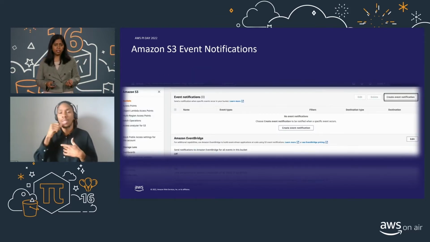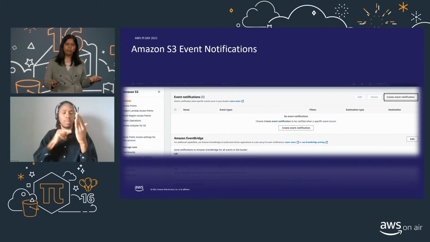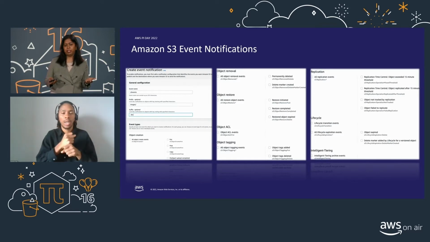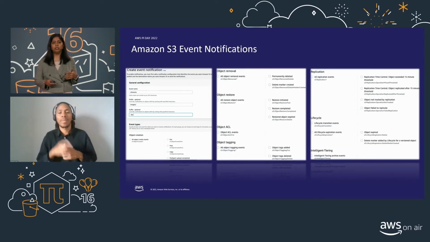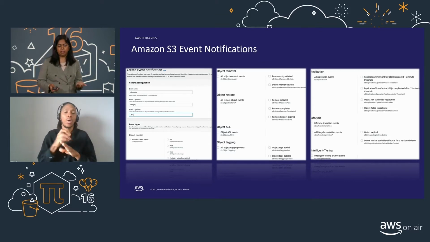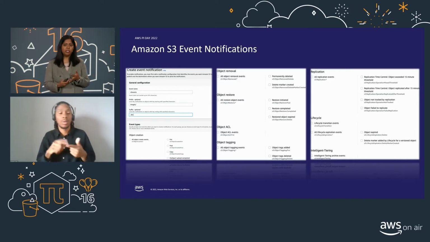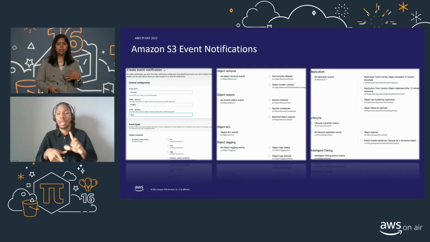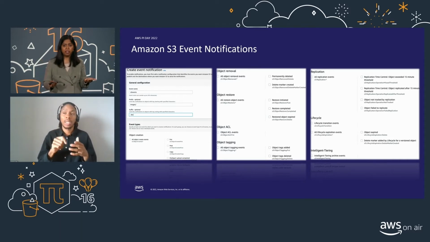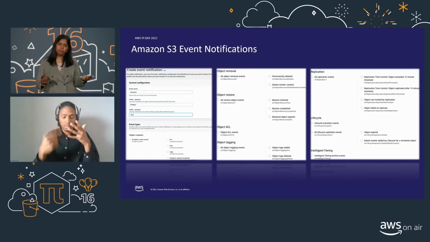So now that we have seen what S3 event notifications are, let's see how to configure it. To do that, go to the bucket, select the properties, and when you scroll down, you'll see event notifications there. Click on Create Event Notification, and you'll get these pages. This is where you define the rules for it, where you give it an event name. You can type in a prefix or a suffix and then select the event types. The event types could be, again, object create, object removal, object restores, the object ACL events, the tagging events, the replication event, lifecycle transitions, and intelligent tiering events. So select the event based on the requirements that you have.